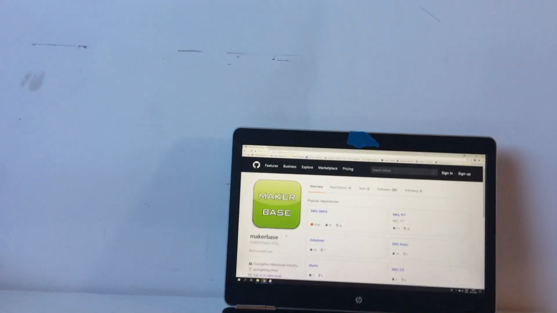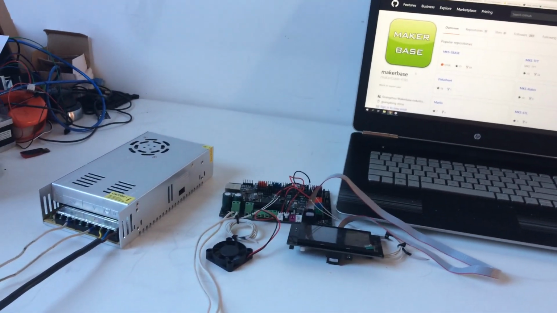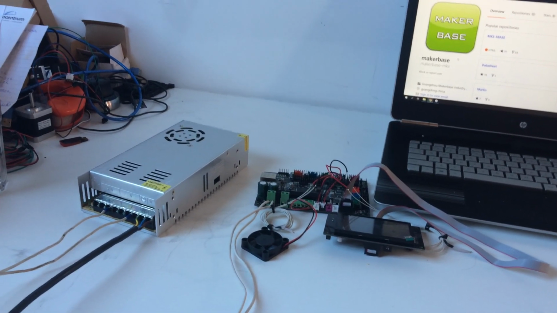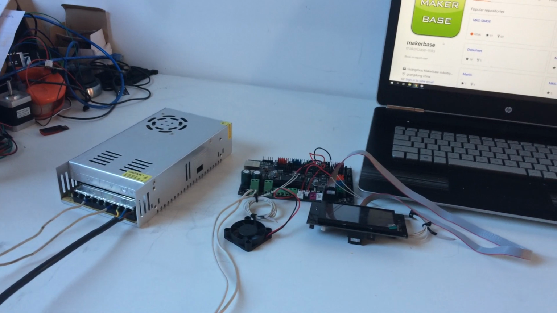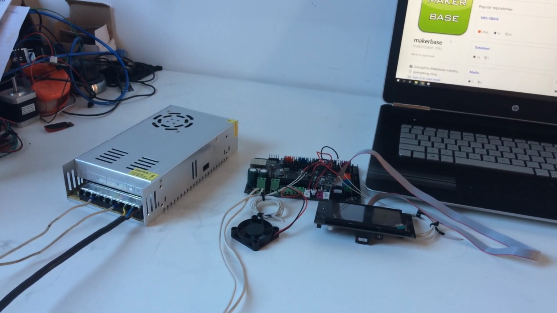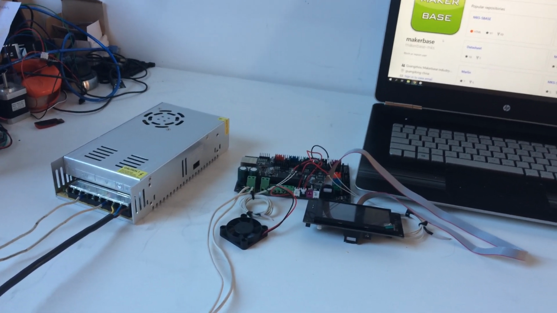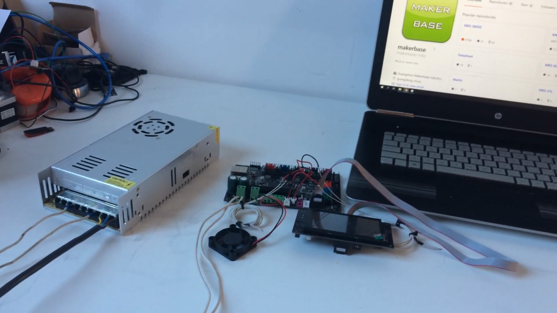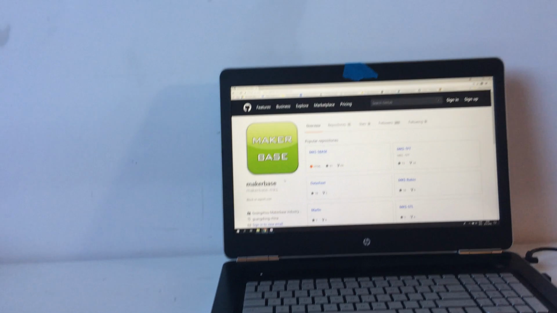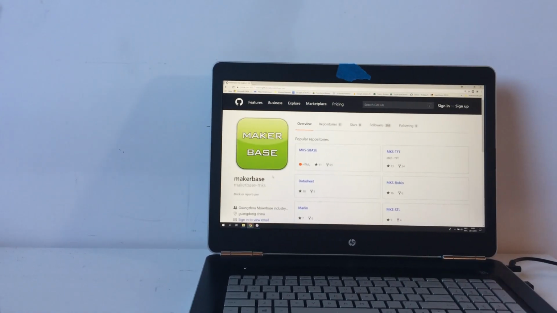So I'm here and I'm updating the firmware. What I have is a simple circuit. I have a 12 volt power supply. I have the SBASE V1.3 mainboard, TFT35 from Makerbase, as well as a fan and 2 temperature sensors. That's actually the whole system, and I want them to connect to each other.